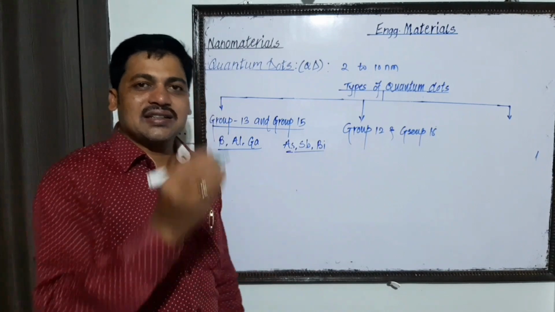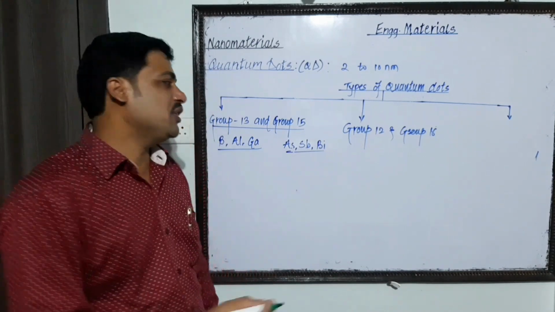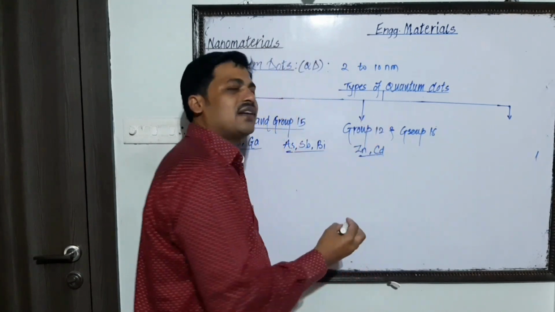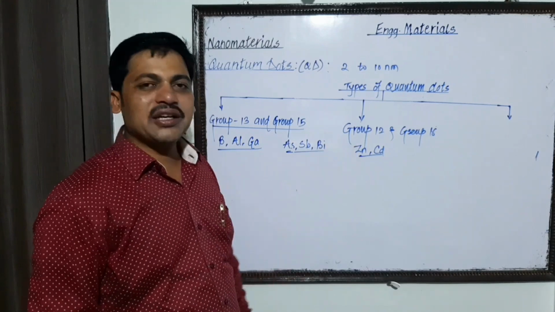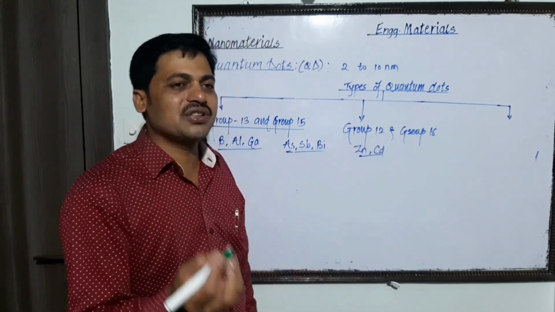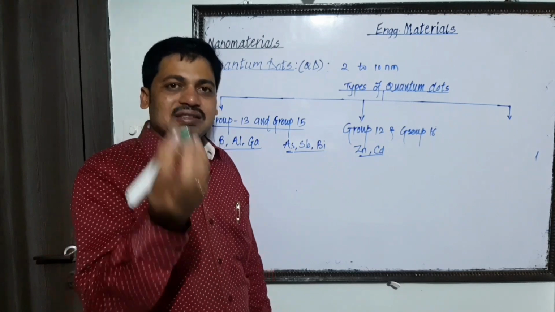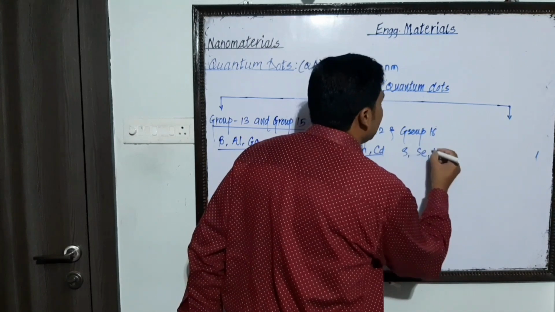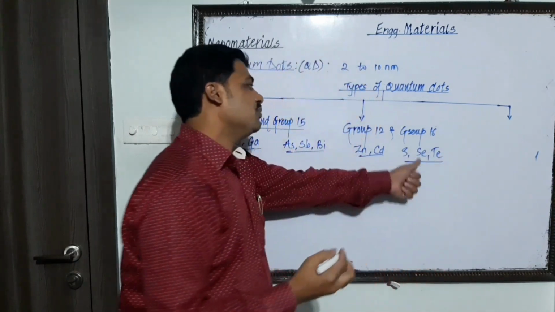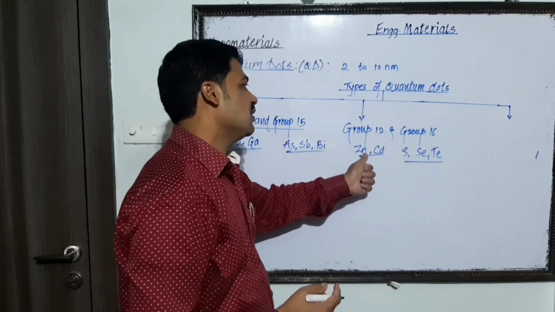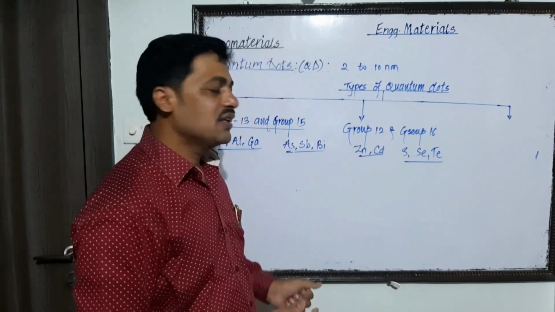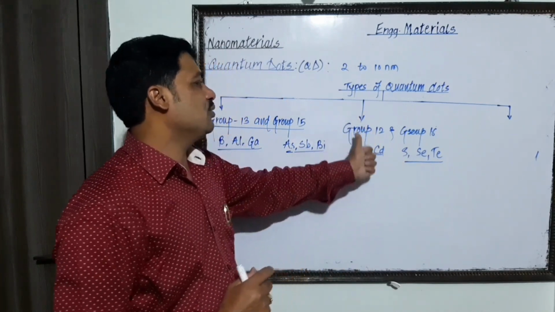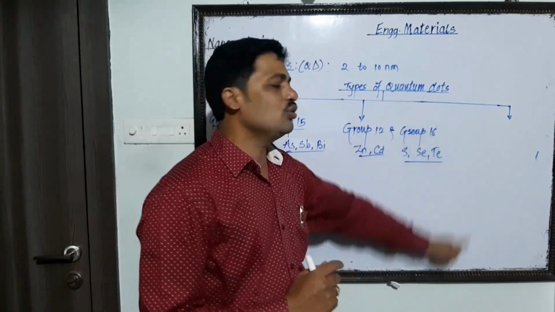Group 12, you know, are transition elements: zinc, cadmium, such kinds of elements from group 12 are picked up. From group 16, you know sulfur is there, selenium is there, tellurium is there: S, Se, Te, any one of the elements from group 16 and one element from group 12 is picked up, and from these two elements a particular kind of quantum dot is synthesized, and that is called the group 12 and group 16.